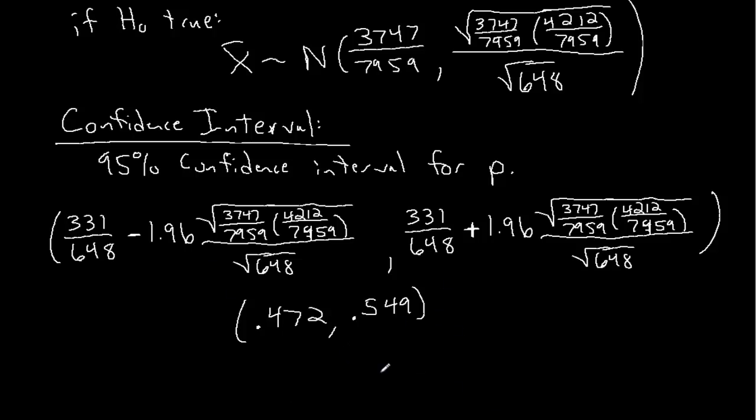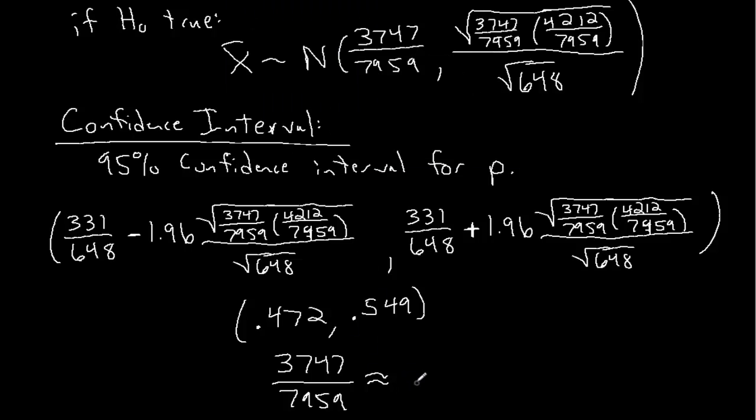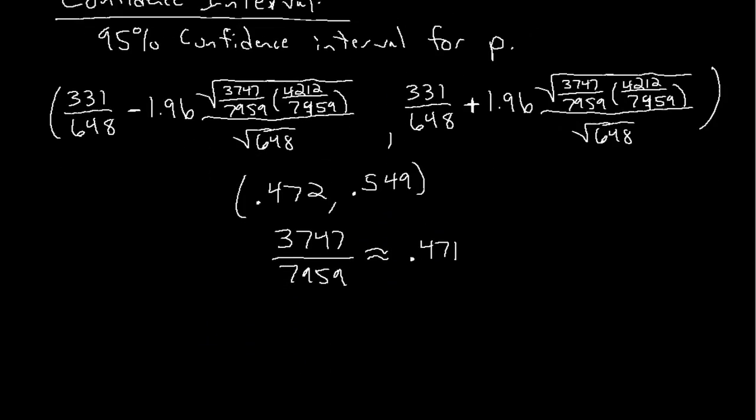Okay, so there is our 95% confidence interval for p. Now, this value that we're testing against, 3747 over 79.59, that's about what? Well, let's see, 3747 divided by 79.59, that's about 0.471. So it just misses it. And this proportion is actually not in that confidence interval.